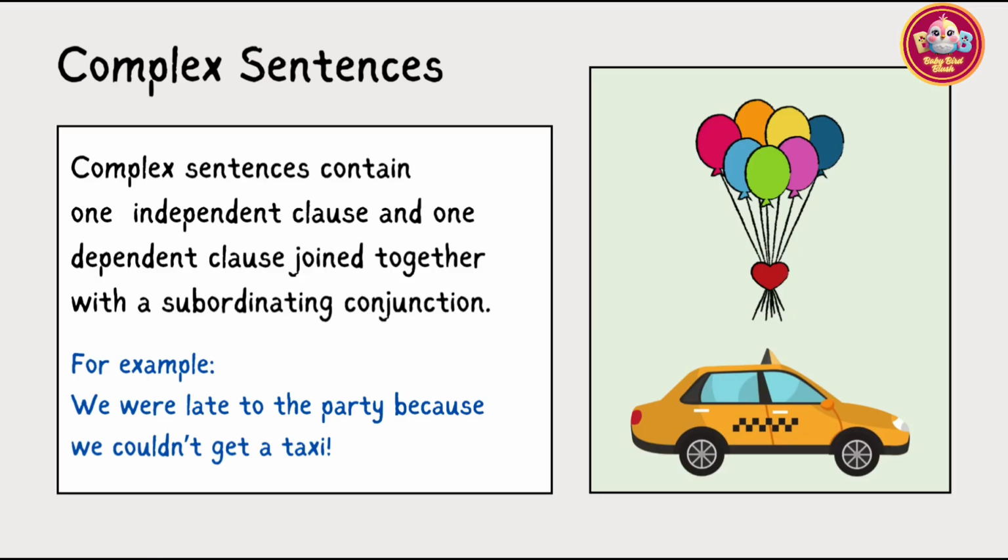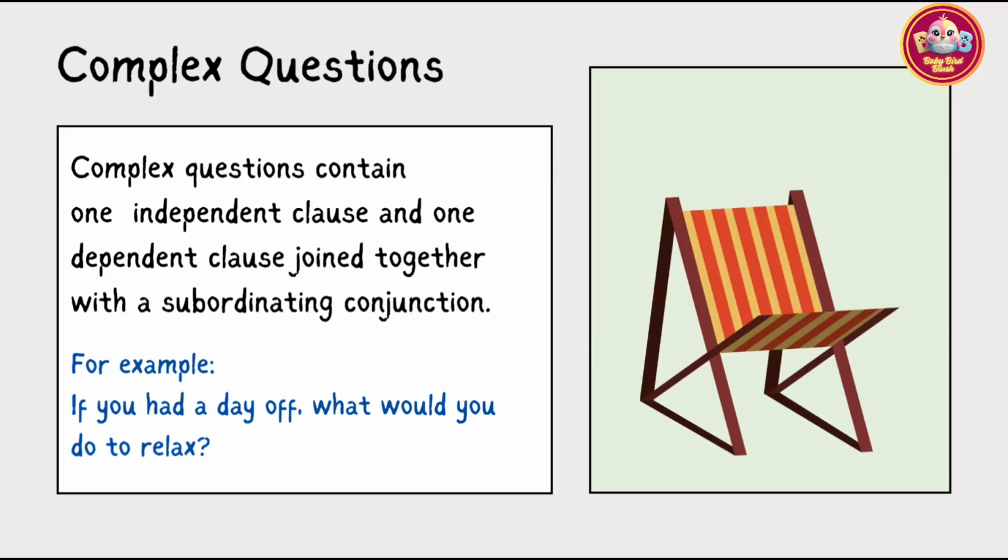Complex sentences contain one independent clause and one dependent clause joined together with a subordinating conjunction. For example, we were late to the party because we could not get a taxi.